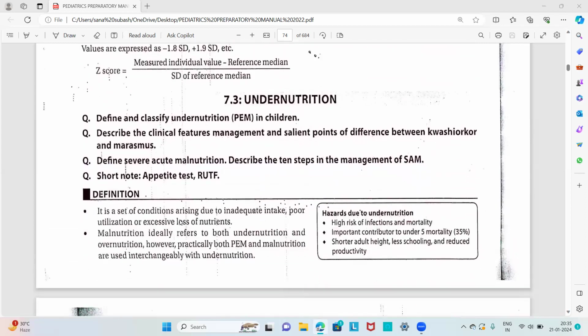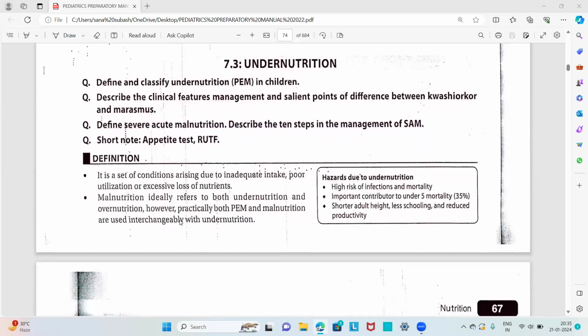Then we move on to the major topic, that is undernutrition. In that, define and classify undernutrition or the protein energy malnutrition of children. Describe the clinical features, management, and salient points of difference between kwashiorkor and marasmus. Define severe acute malnutrition. Describe the 10 steps in the management of severe acute malnutrition. And short notes on the appetite test and ready to use therapeutic food. So these are the short notes and short essays which are usually asked in a university exam.